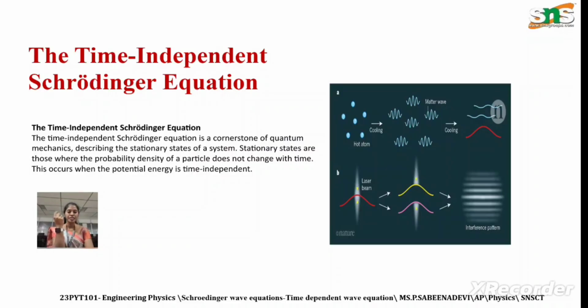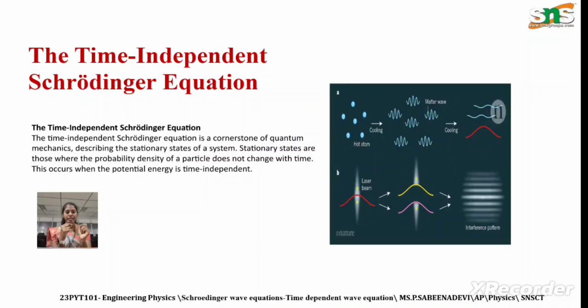So it will be used in the application part, the time independent Schrodinger equation. We have used the psi function in the Schrodinger equation, right? In this video I am going to explain about the Schrodinger equation. It is one of the basic equations in quantum mechanics. We have two types of Schrodinger equation: one is the time independent Schrodinger equation, the other is the time dependent Schrodinger equation.